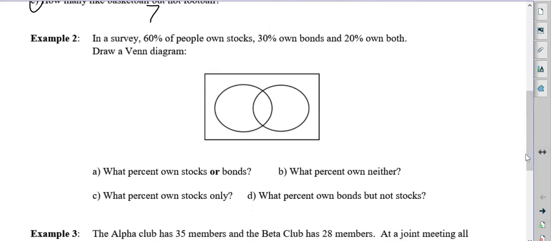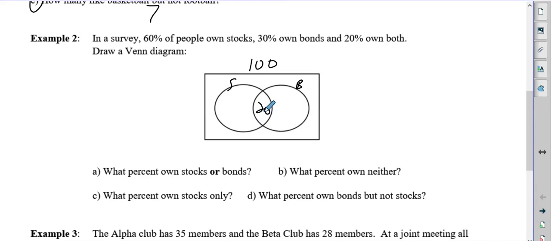All right, in a survey, 60% own stocks. So that's stocks. 30% own bonds. Okay, again, if you want to put the 60 and the 30, you can. I'm not. Now, if we're dealing with percentages, that means 100 is always the maximum. Okay. It says 20 own both.